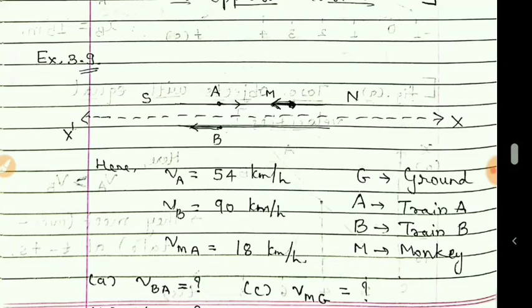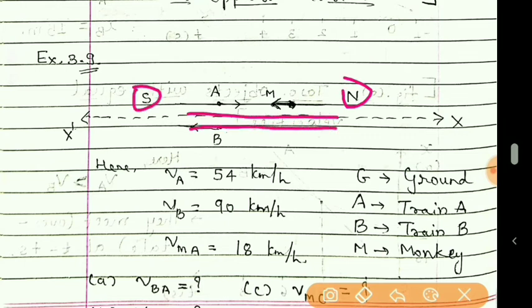Now example number 2.9. In the statement it is given that two parallel rail tracks run north-south. You can see in the figure, the north and south directions are shown, and here there are rail tracks.